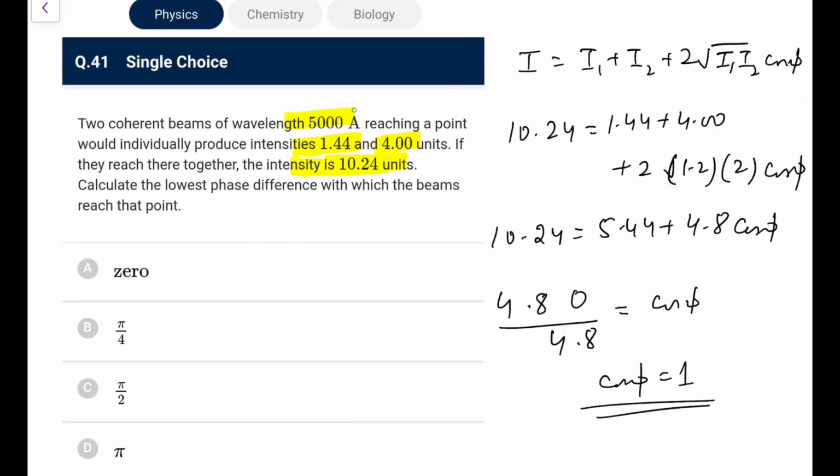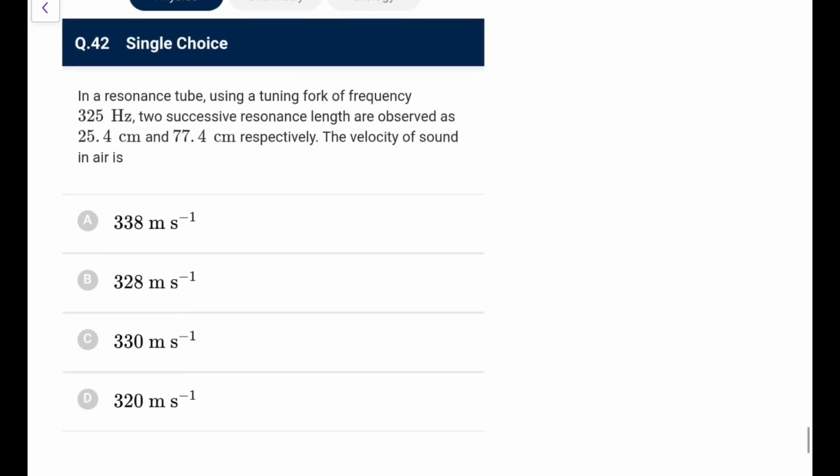Cos phi is 1, that means it is basically a constructive interference, so the lowest phase difference is 0, you can make it out. For non-zero it would be 2 pi, but if 0 can be included, it would be 0.